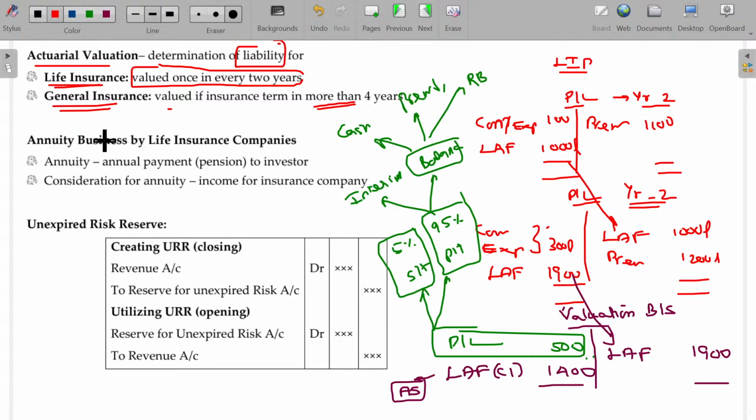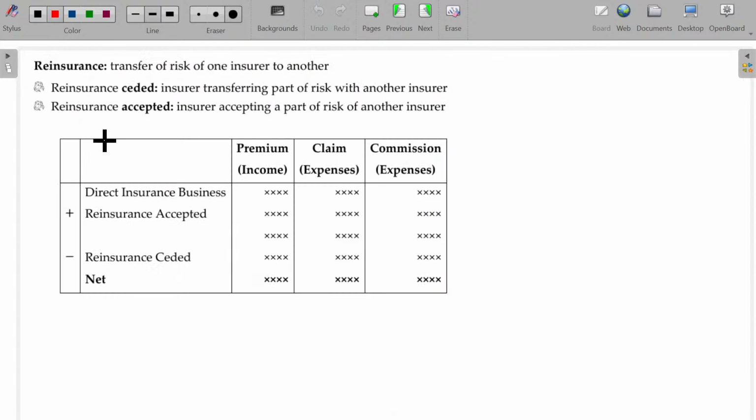Now, let's try to solve the illustration. So we have completed reinsurance, ceded and accepted.